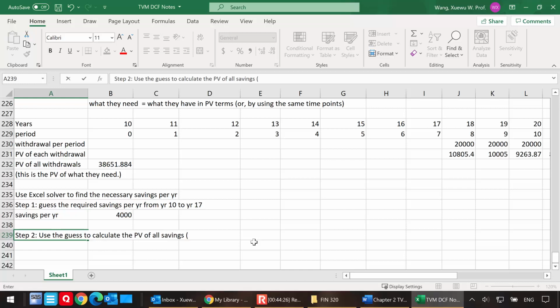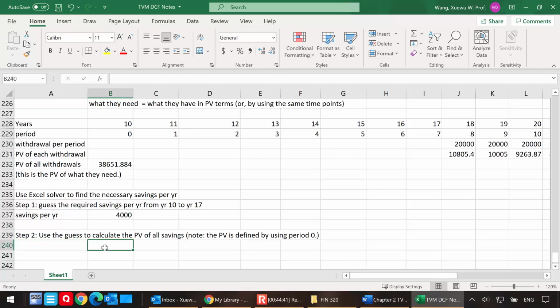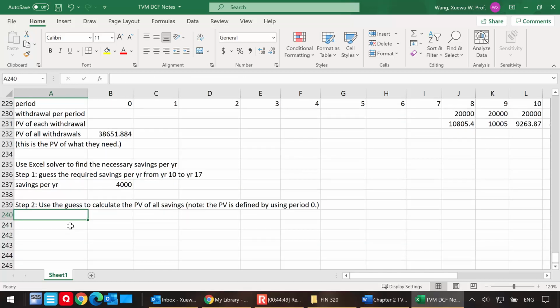And if I save $4,000 per year, what do I have in present value terms? Remember, the PV is defined by using period 0. That's the common time point we have selected. So I'm going to look at how I'm going to calculate this present value here, and I'm going to use the timeline to do this.